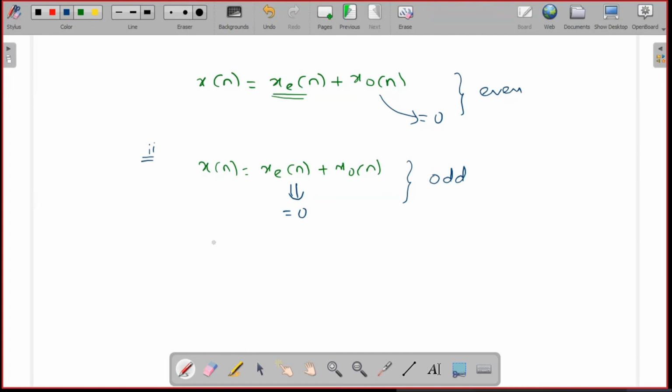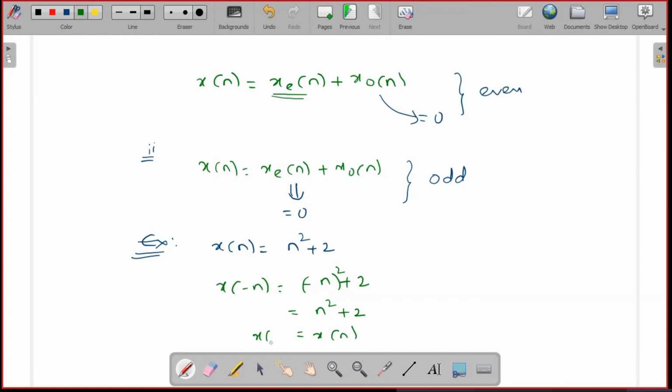Now let's see one example. Take the arbitrary discrete time signal x of n is equal to n square plus 2. Now tell me, is this signal an even signal, odd, or neither even nor odd? For that, just try to find x of minus n. X of minus n is equal to minus n whole square plus 2, which is n square plus 2, which is equal to x of n. So x of minus n is equal to x of n, so the given signal is an even signal.